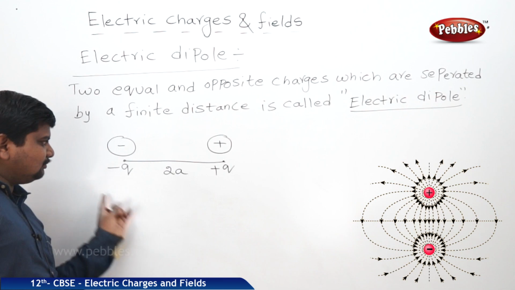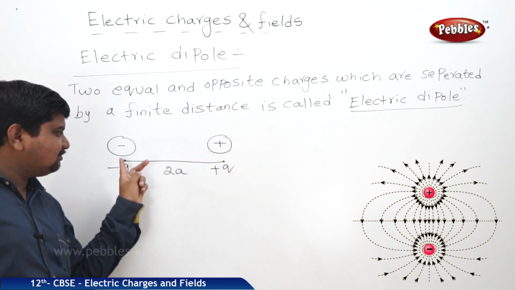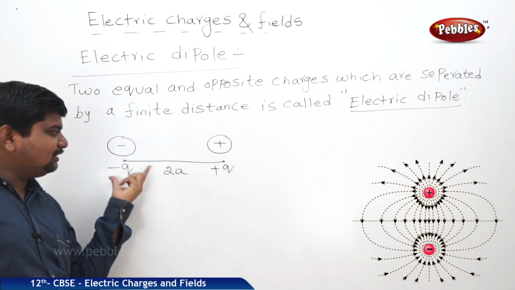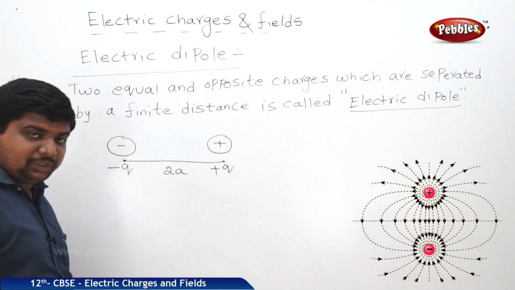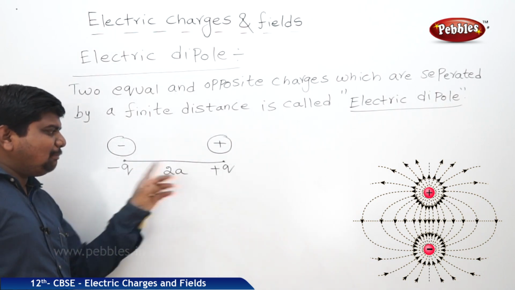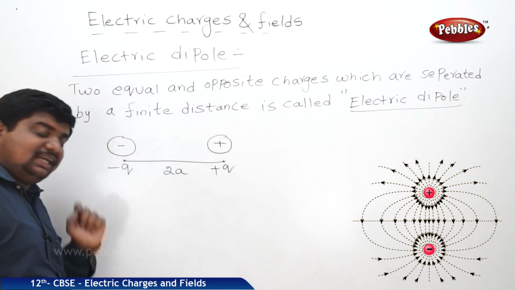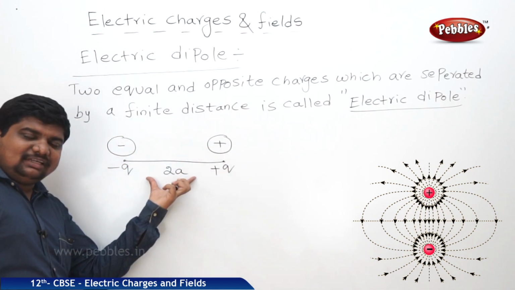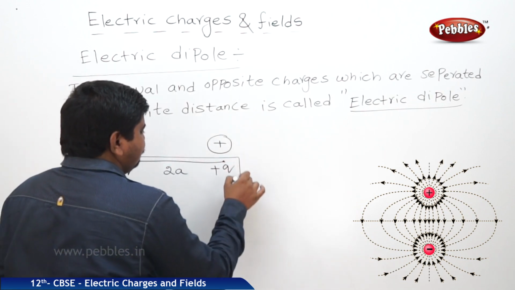This minus Q has some electric field, plus Q is also having some electric field. The radius will be a and a, therefore the distance between the plus Q and minus Q, or minus Q to plus Q, in the order of dipole is 2a. Then what is the magnitude of the charges? Q. Sign is different because it's a positive sign and negative sign. The distance between the two charges is 2a. This arrangement is called dipole.